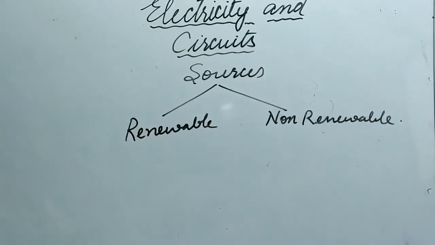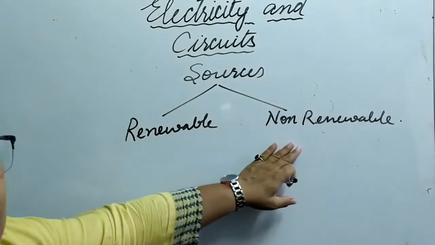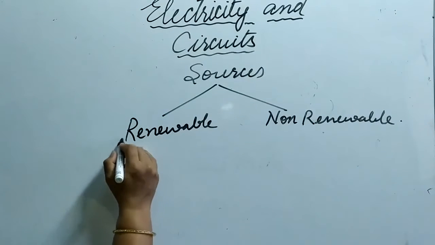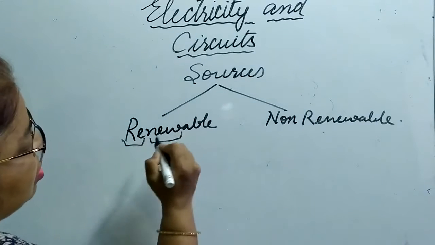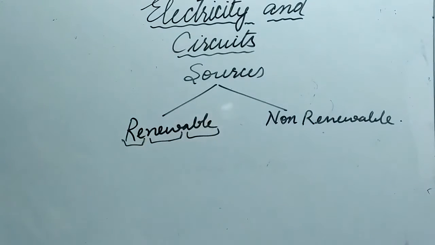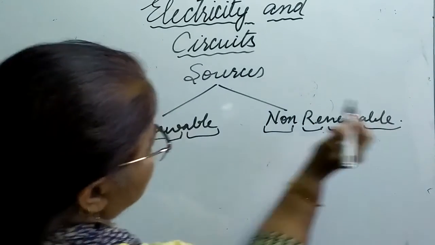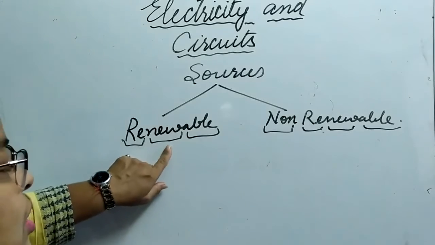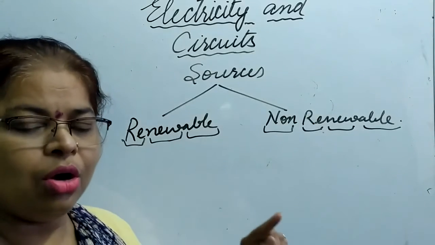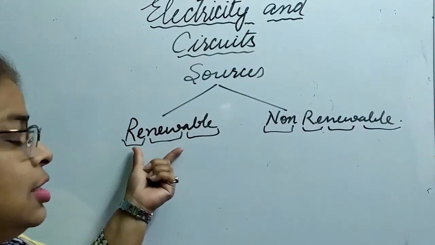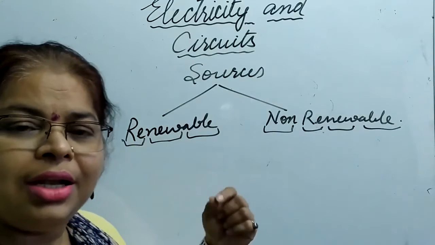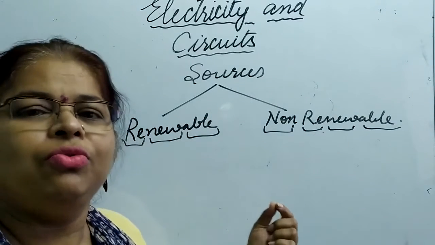What does this mean? What is the meaning of renewable? It means that on consumption, when the energy has been used, we can get it again in a new form.